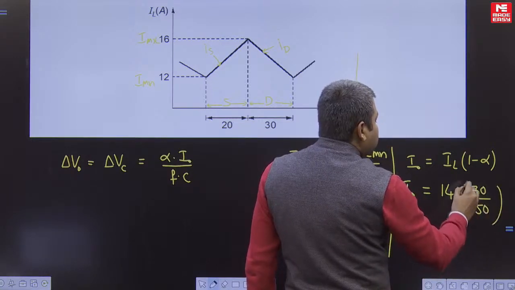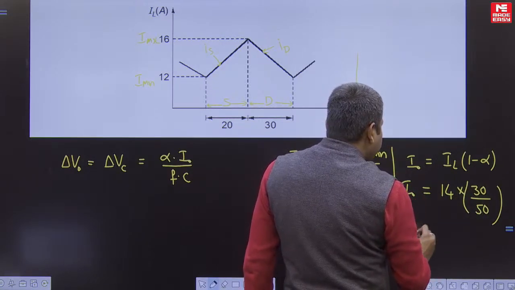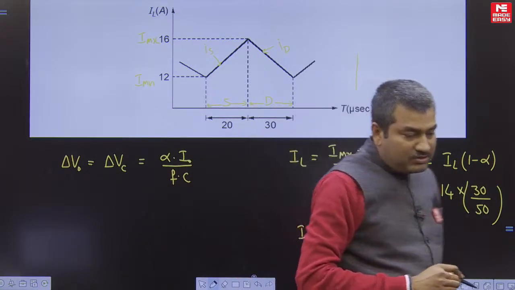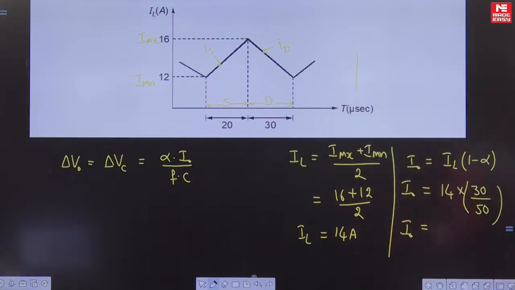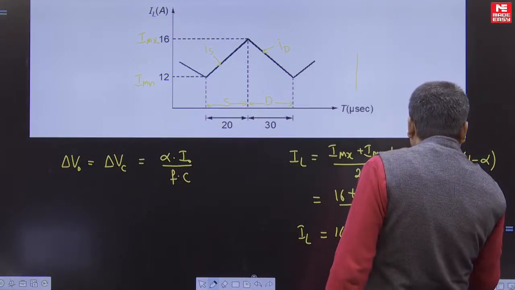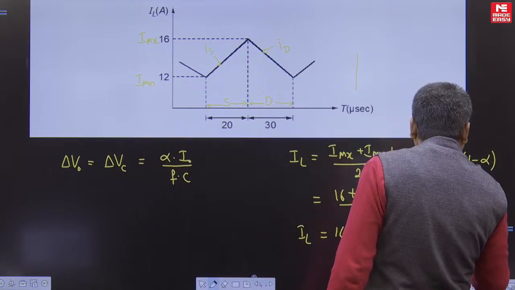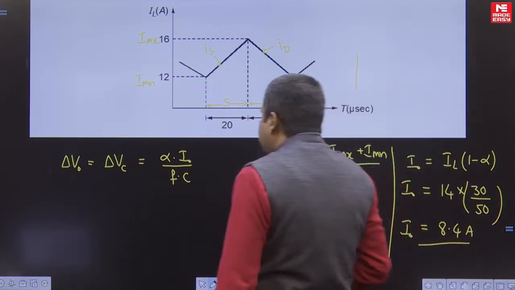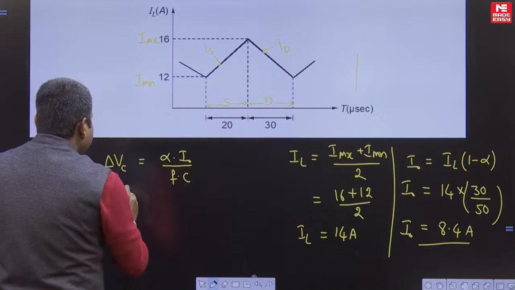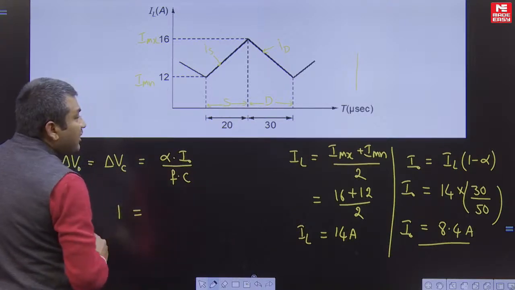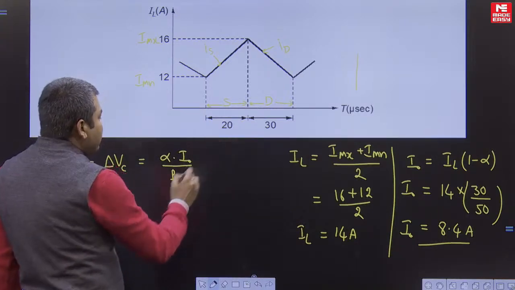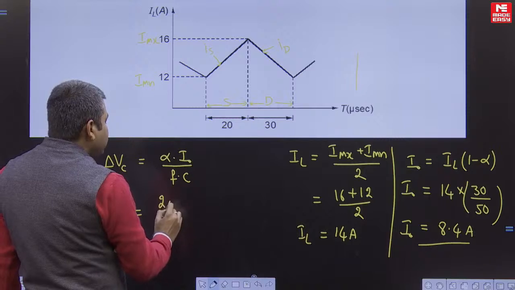After calculating this, we get I naught is equal to 8.4 amperes. Now substituting here, the ripple voltage is 1 volt and the duty ratio is 2 by 5.